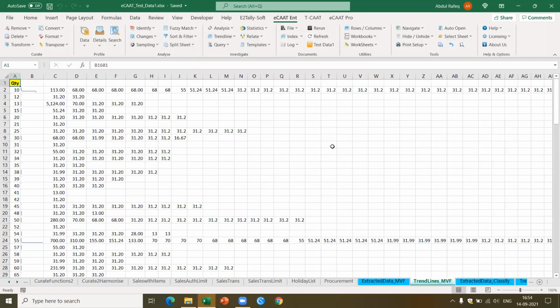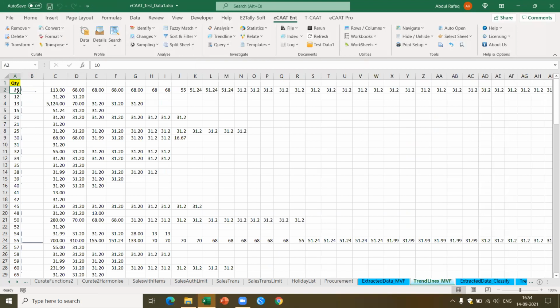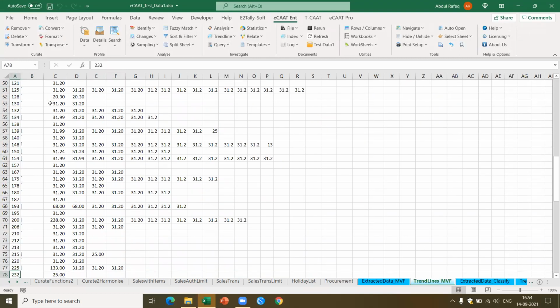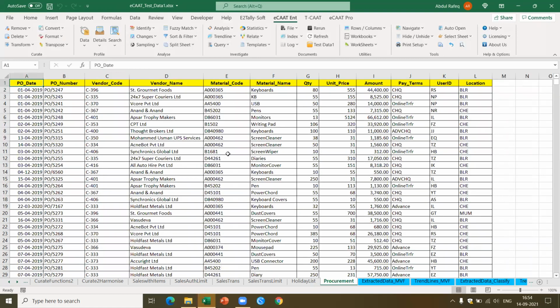Now, if you see here, based on the quantity, I think I made a mistake here. I should have added the material code also. I got the quantity, I got the unit price. It looks like this is just giving results based on the quantity. This may not be meaningful for me. I should have actually done it based on the material code, and based on that I should have got the result. Okay, let's go ahead. We'll perform it one more last time.